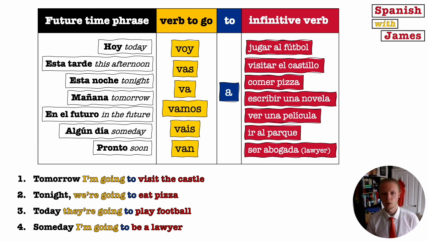Your verb to go, however I've taken away the English now to add a bit of challenge, and some infinitive verbs. Phrases that include an infinitive verb. So we've got tomorrow I'm going to visit the castle, tonight we're going to eat pizza, today they're going to play football, someday I'm going to be a lawyer. I want you to put those into Spanish.